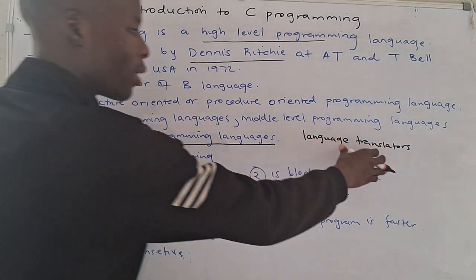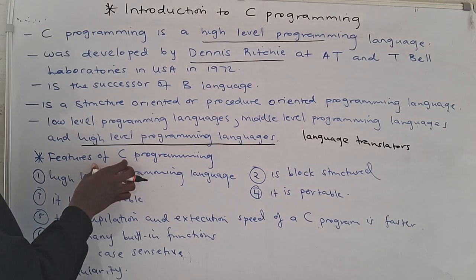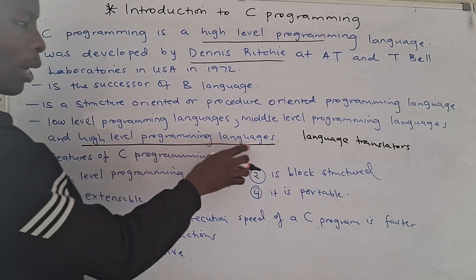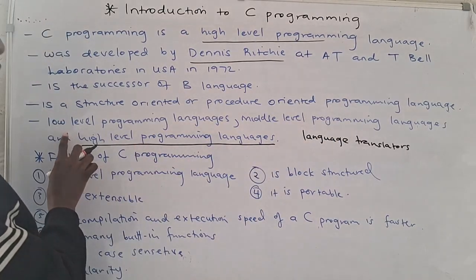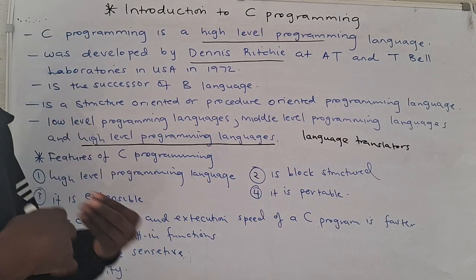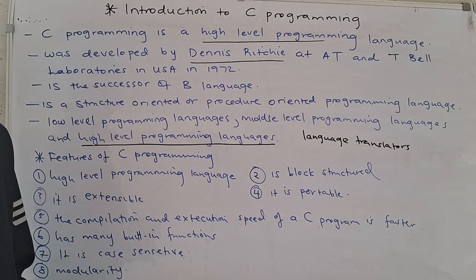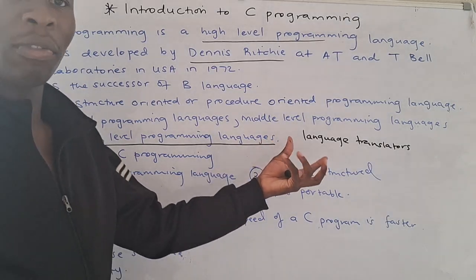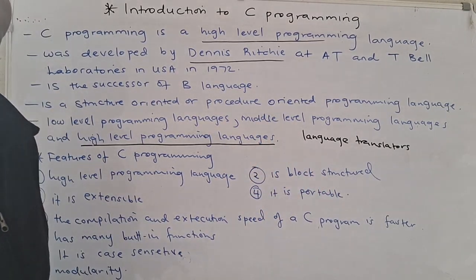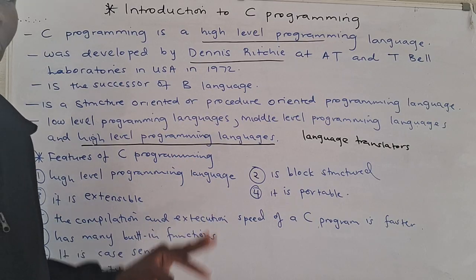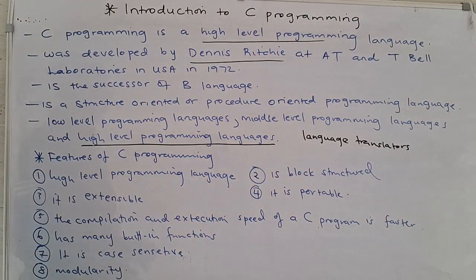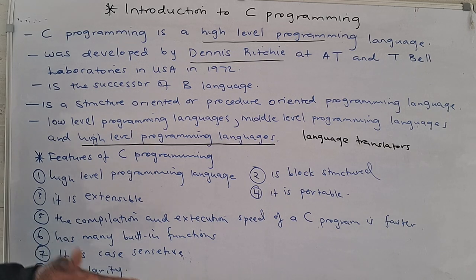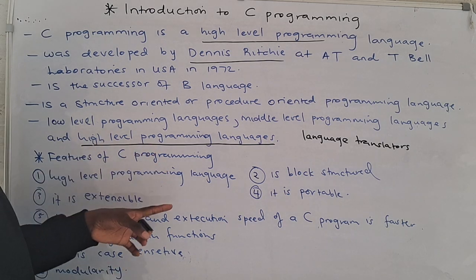They convert the high-level C programming language into the low-level language that the machine understands. There are different types of language translators. We'll discuss this in the next class.